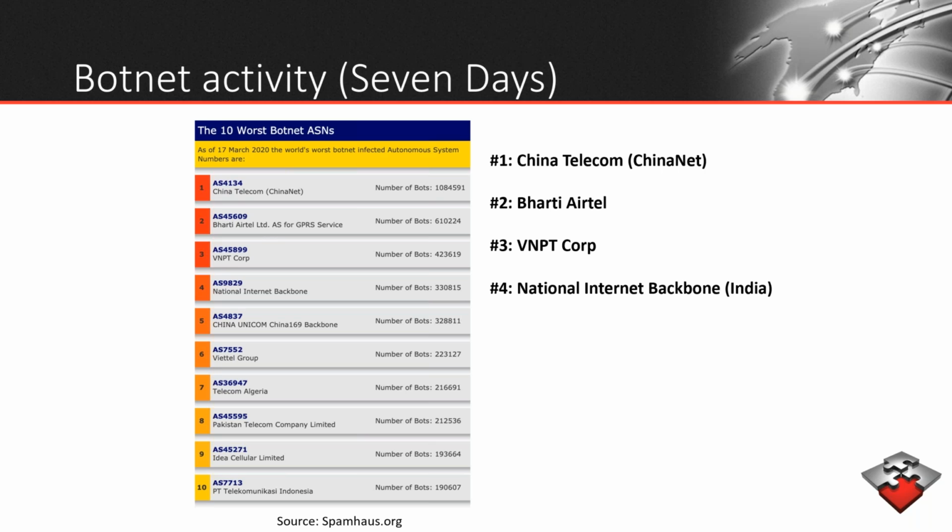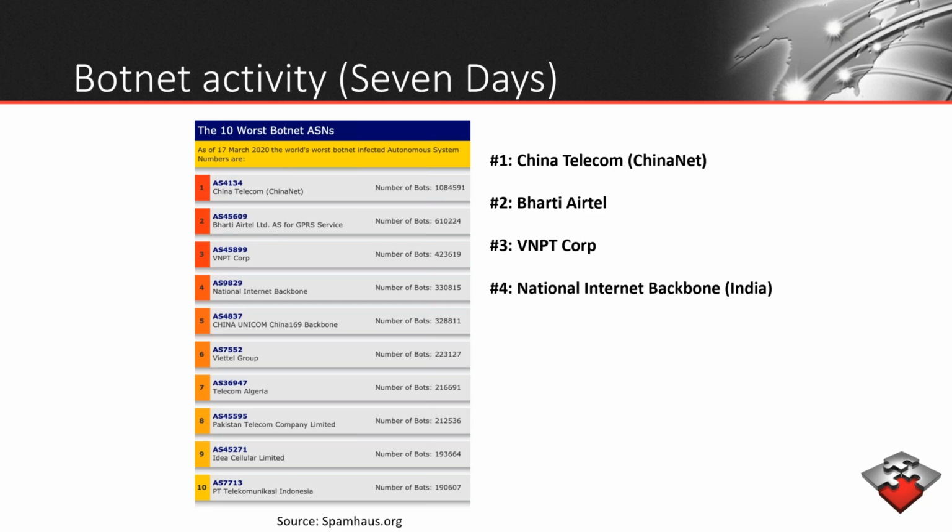Spamhaus data shows that China Telecom, or ChinaNet, and Bharti Airtel have switched the number 1 and 2 spots this week, with China Telecom beating out Bharti Airtel. Increasing from 4th to 3rd this week is VNPT Corp, and National Internet Backbone of India is down from 3rd last week to 4th this week. 31 Jin Rong Street still remains absent from the list, and we continue to monitor that.